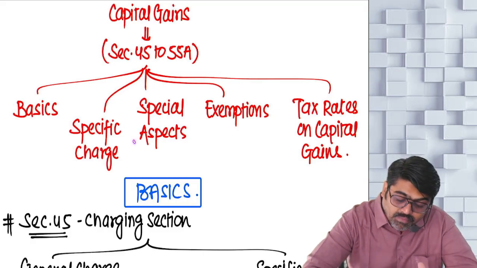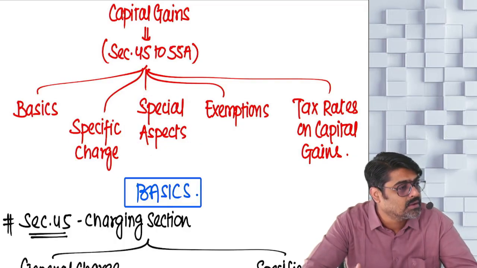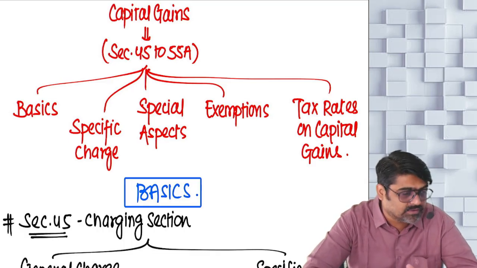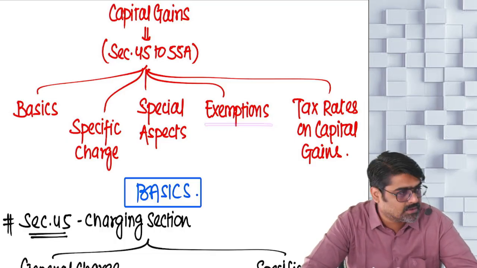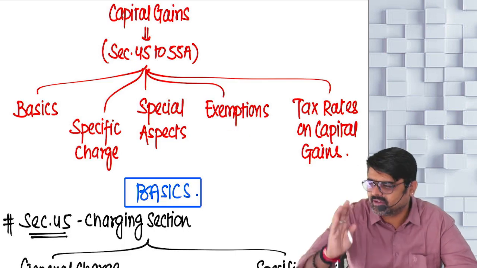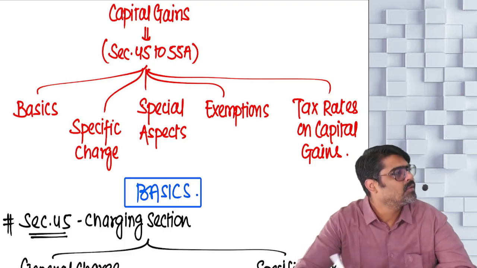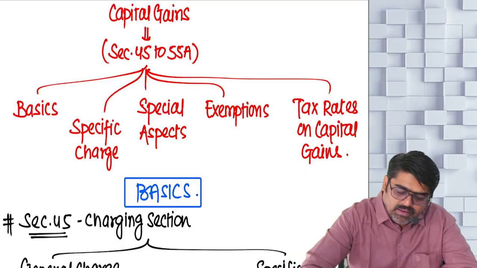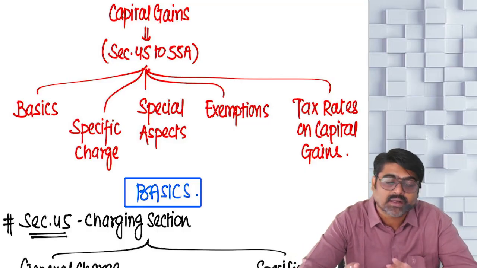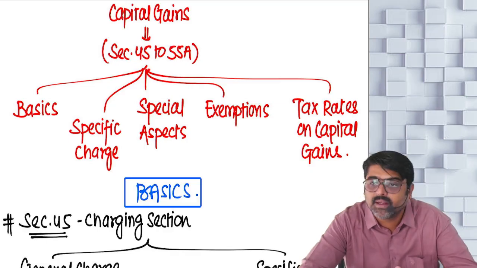Then there will be some special areas, special situations. In those situations, how are you going to calculate your capital gain? That will be your special aspects. And there are certain capital gains which are exempt under section 54 to 54GB. These exemptions are there, but all the exemptions are not supposed to be done by you. Few exemptions are there in your CA intermediate syllabus and few exemptions are in final CA. Exemptions which you are going to do, these are those capital gains which are exempt. So when the capital gain will be exempt, how their exemption will be calculated.